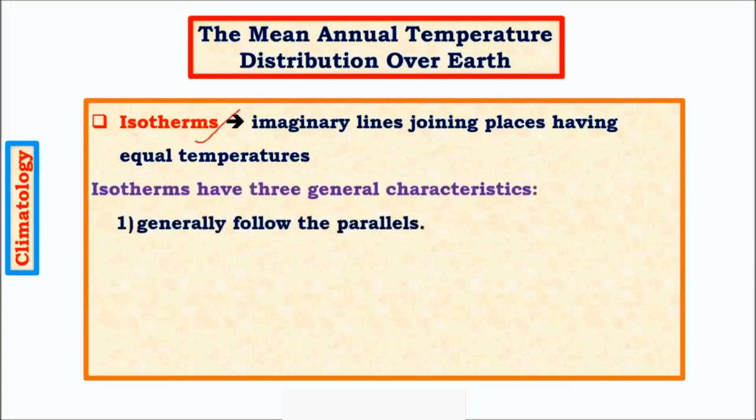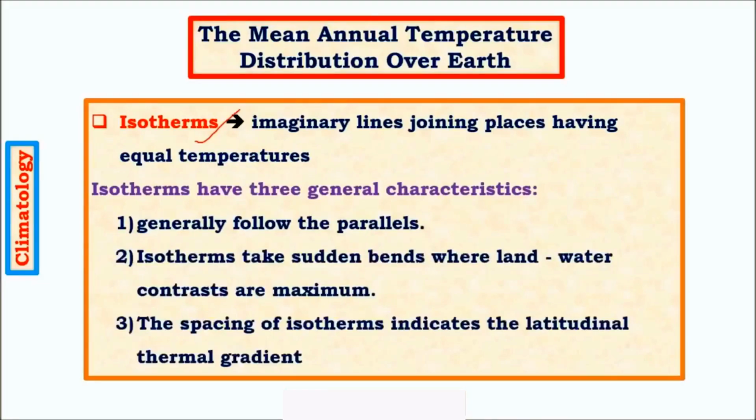And then isotherms generally have few important characteristics. They flow along the parallels. Again, we have Earth, then we have various latitudes. Latitudes are parallels. So roughly these isotherms follow the latitudes because the heat received at a specific latitude is comparatively same.